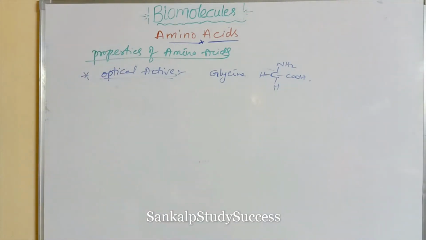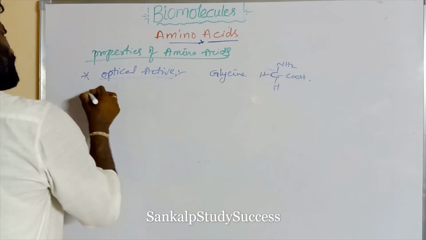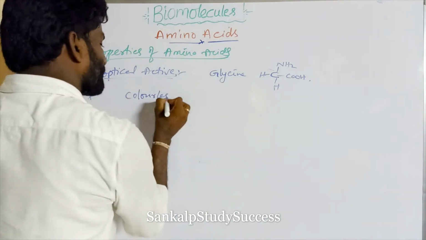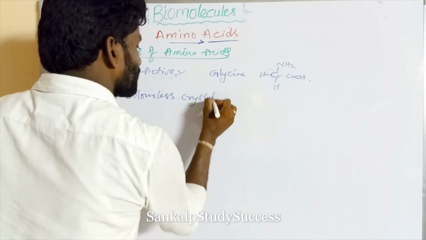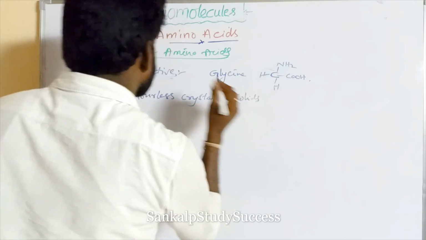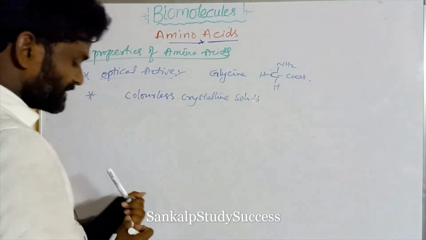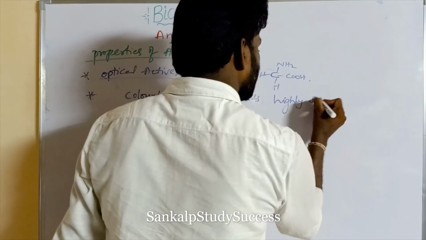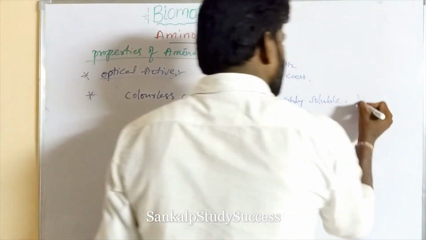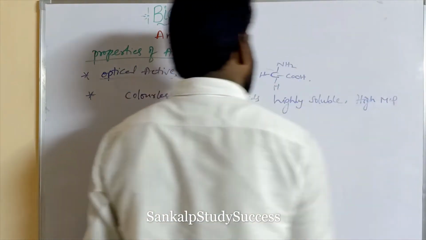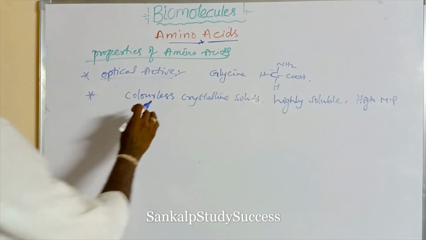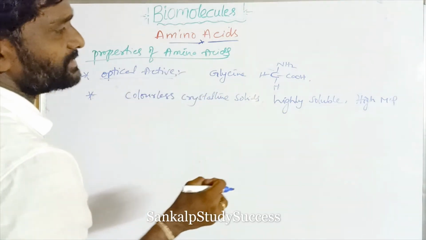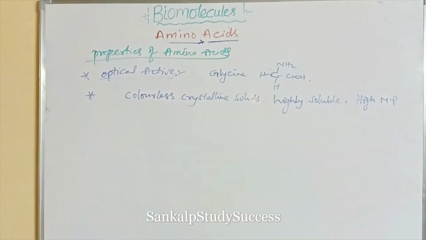Next property, right? All amino acids are colorless crystalline solids, highly soluble, with high melting point, and they behave like salts.